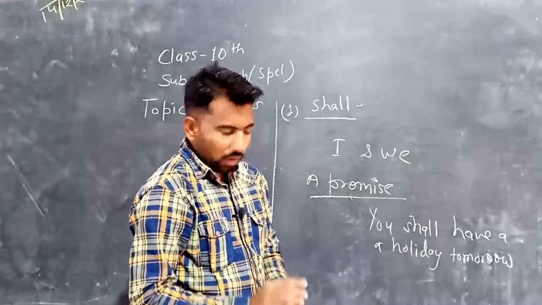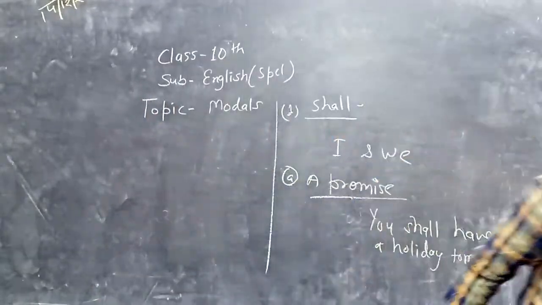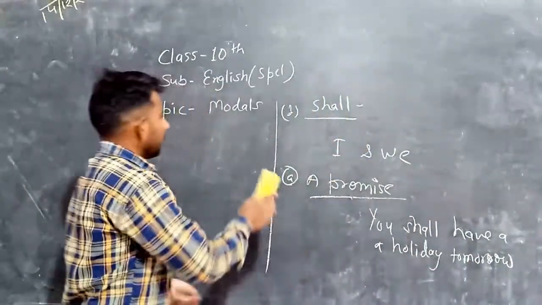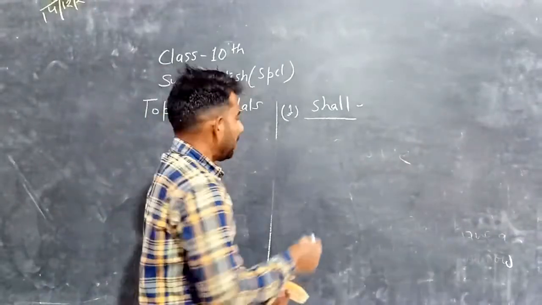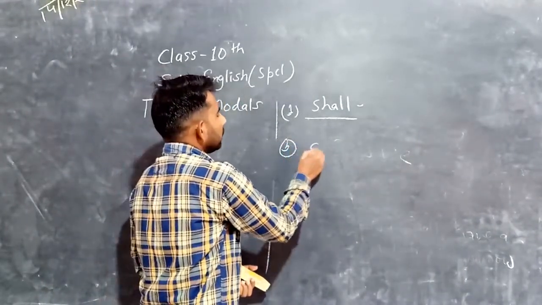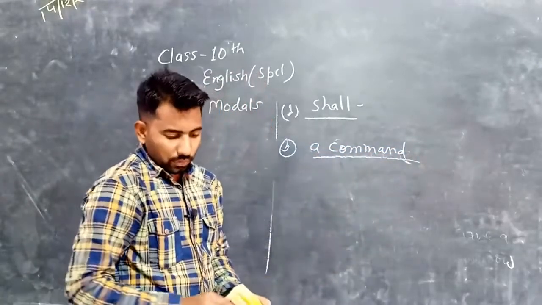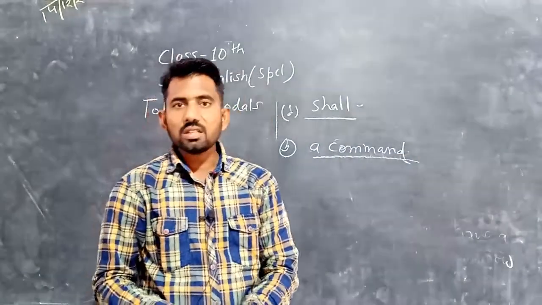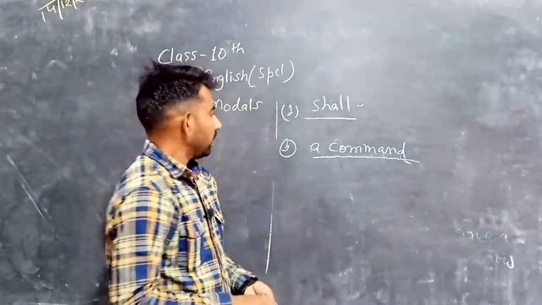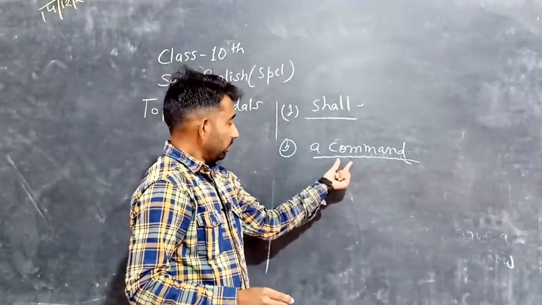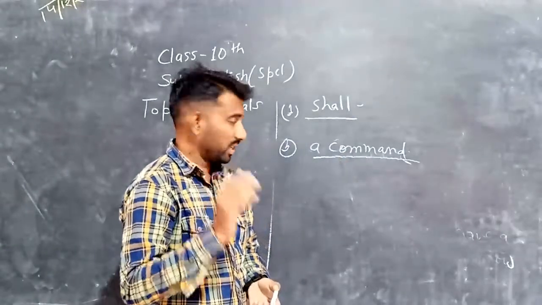Okay. Now the second condition. What is the second condition for using shall with second person? It is a command. What is a command? If you give instructions or an order to someone to do a particular work or thing, whenever there is a command, we can use shall with second persons.